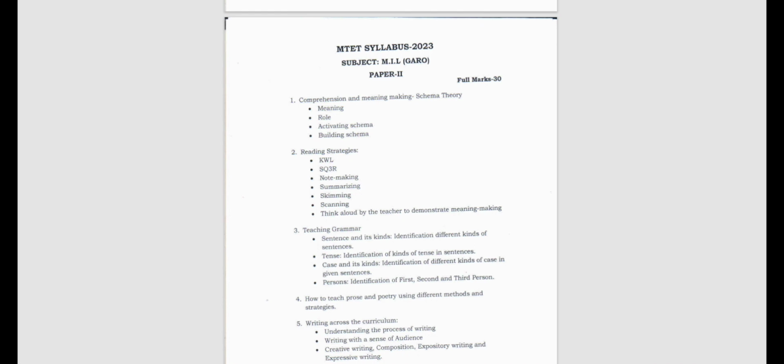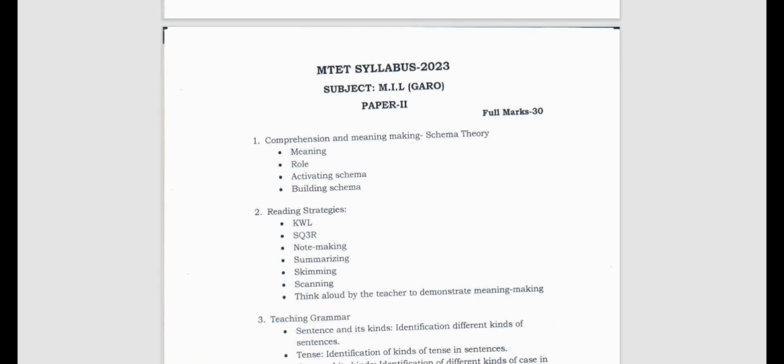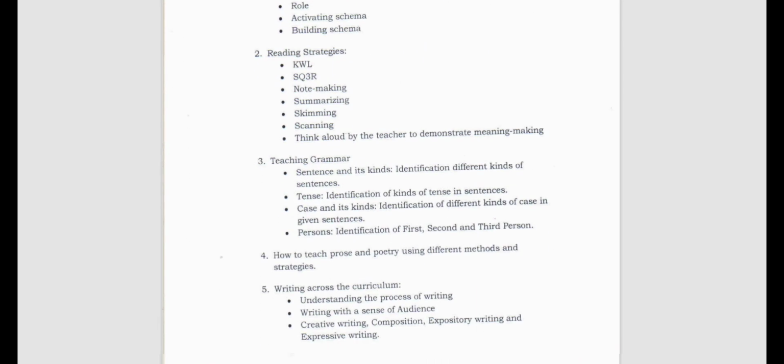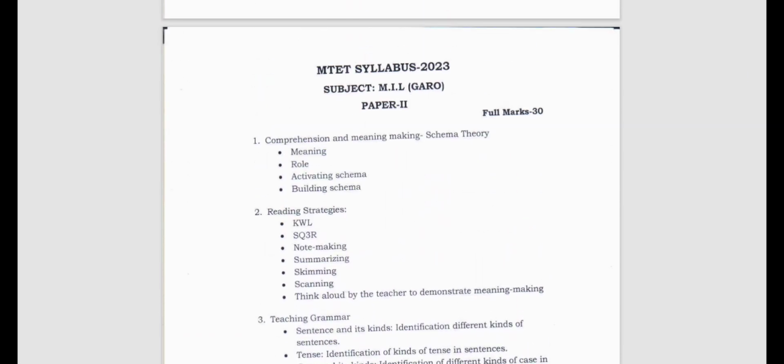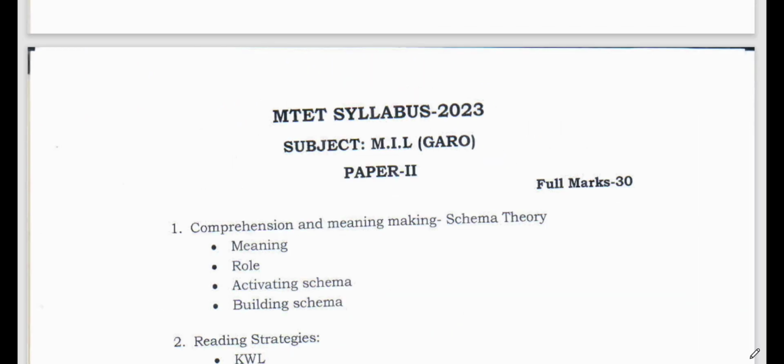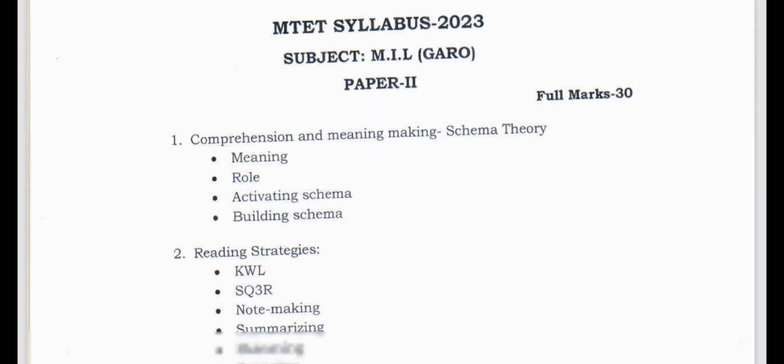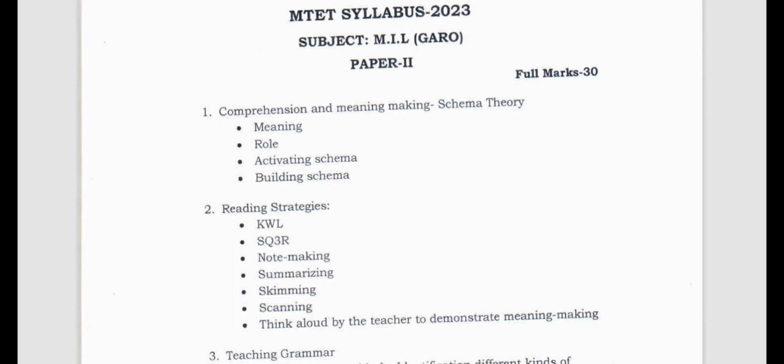Alright, so let's see what we have here. First of all, this Garo or this MIL applies to all: Khasi also, Nepali also, Bengali, Assamese, everything. So this is Paper 2. It will be for how many marks? It will be for 30 marks. Now let me see how many units are given here. It is not given unit wise, so let's just go one by one. Let me zoom it for you. I think this is excessively zoomed, right? So it will be coming for 30 marks.